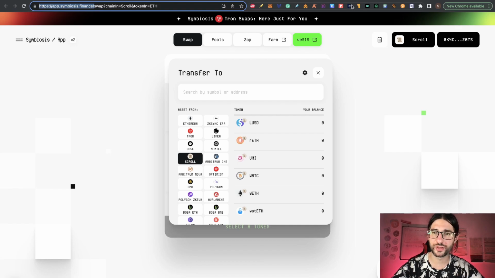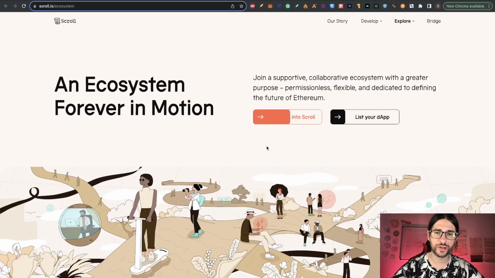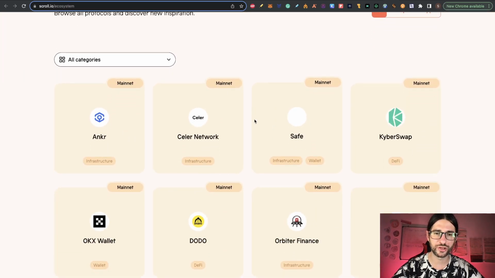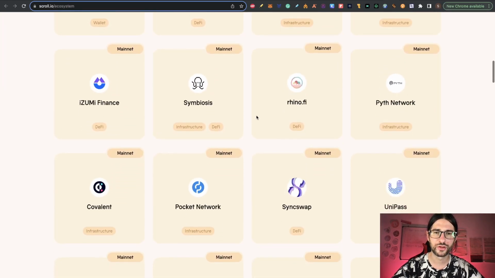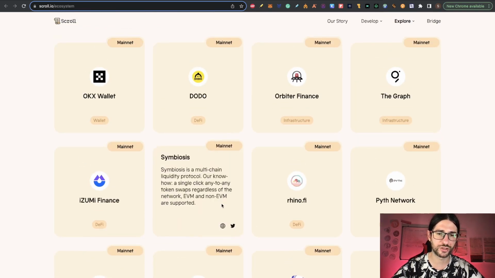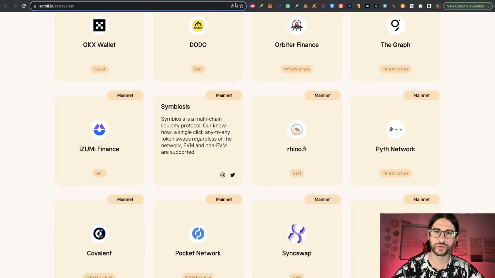So this is an app that is already working in Mainnet. So here on the ecosystem you can see that. If you see that it says Mainnet here, it means that you can use it. Here is Arbiter Finance, here is Symbiosis. So just click here the link for the website and go there and do swaps and use the protocol.